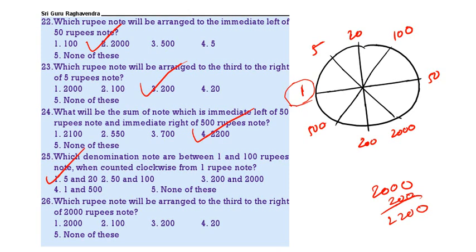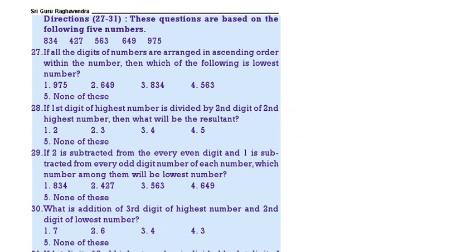Which rupee will be third to the right of 2000? Third to the right of 2000 means first, second, third. 20. 20 is the correct answer. Next. Here some numbers are there. Based on that we should answer the question.